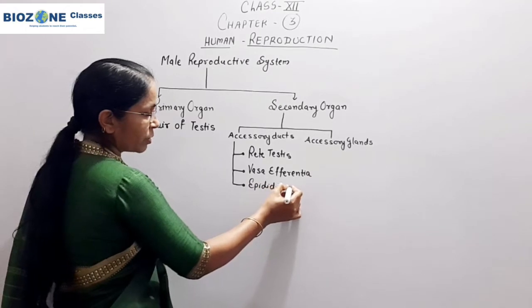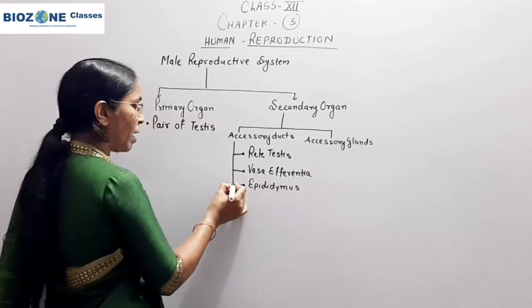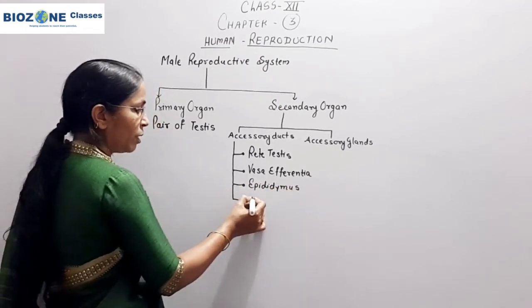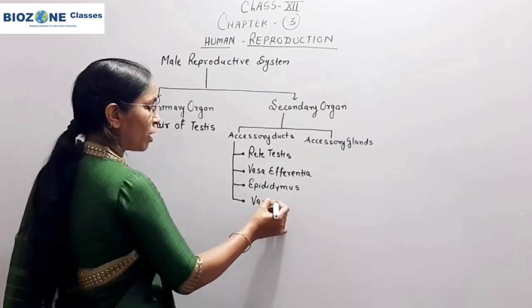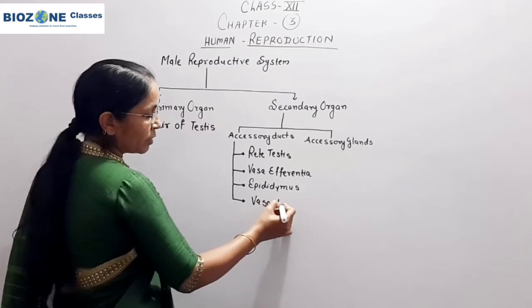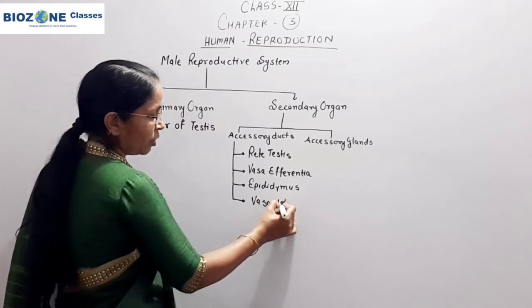This epididymis shows three different parts, and then epididymis continues in vas deferens, which are two in number, that's why we say vasa deferentia.